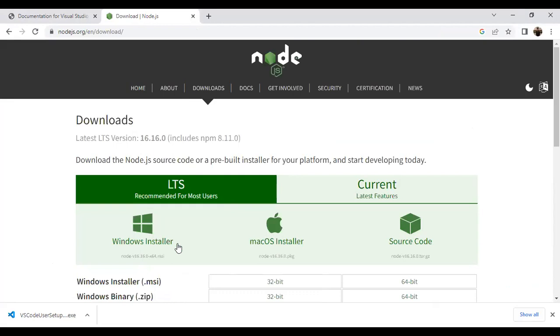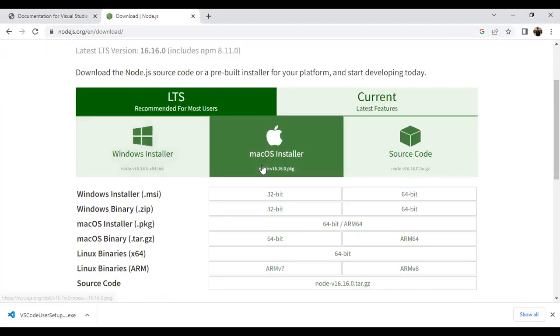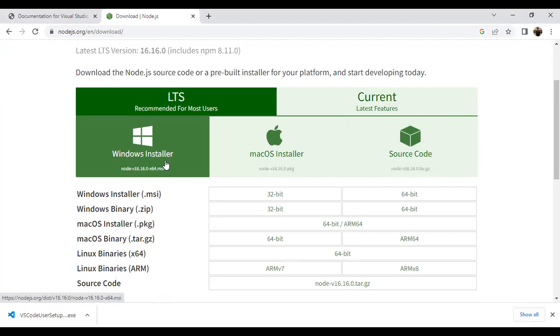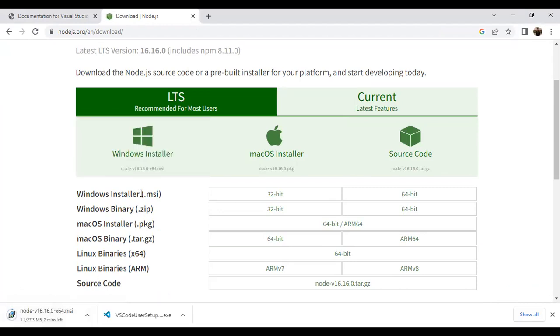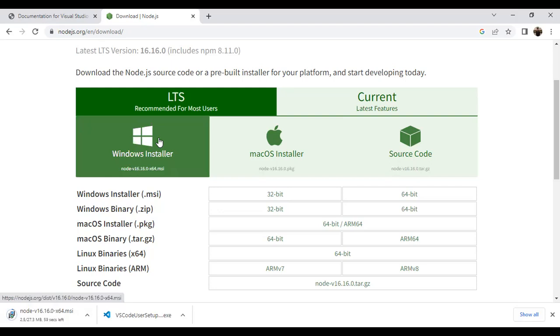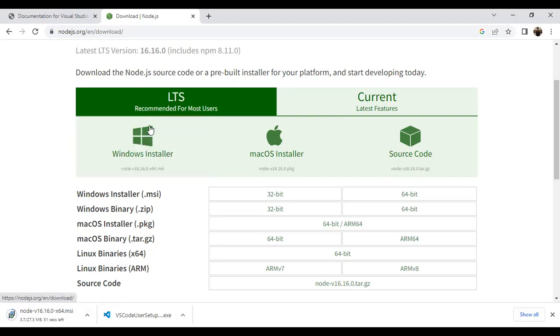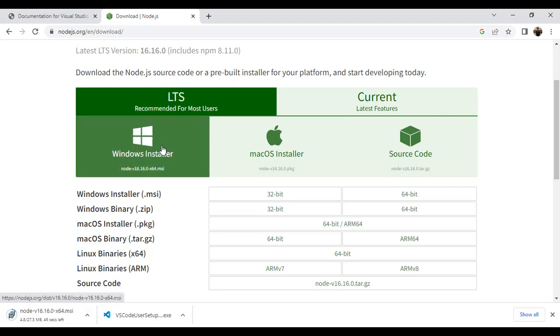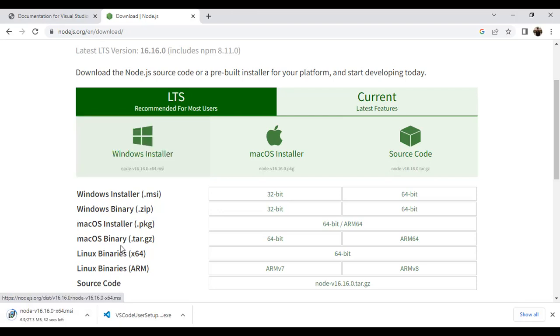Then you have to go to the installation. If you have a Mac, or if you have Windows, you have to choose what you have. So now I am having Windows, so I have to install this Windows installer. Click on it. It will be the LTS, recommended for most users, not the current version. So it's downloading here.